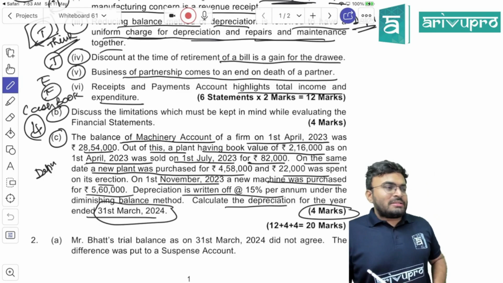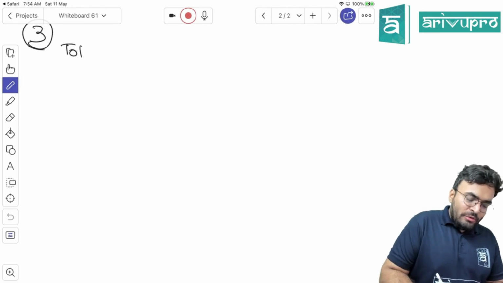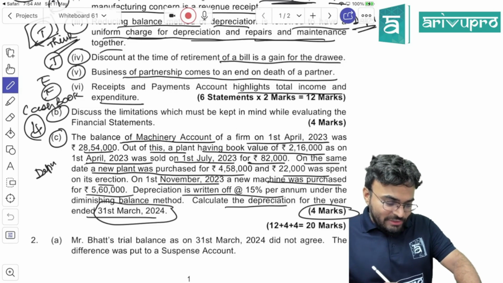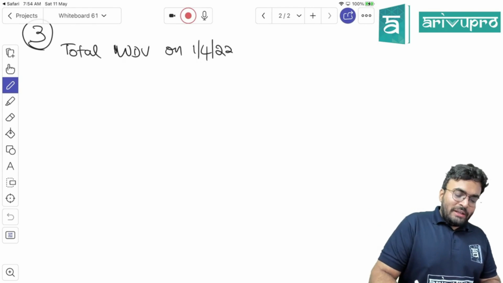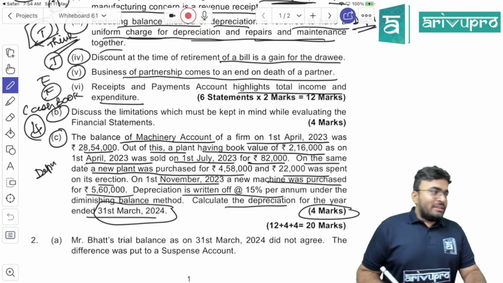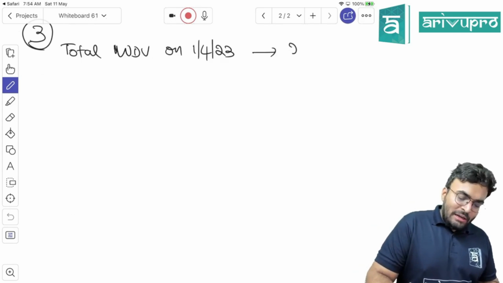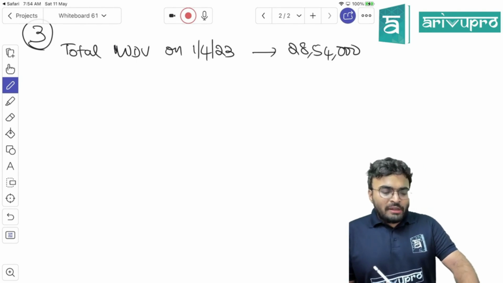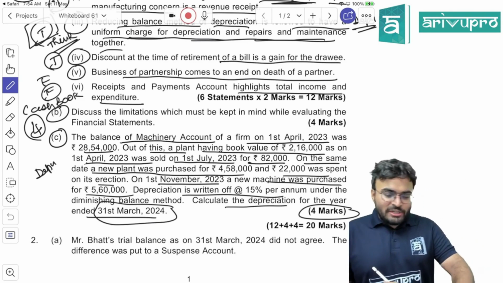Now, how will you calculate this? Which year are they starting the question with? 1st April 2023. What was the WDV? 28,54,000. That was the WDV. Clear? Now, out of this, a plant having book value of 2,16,000 is gone.